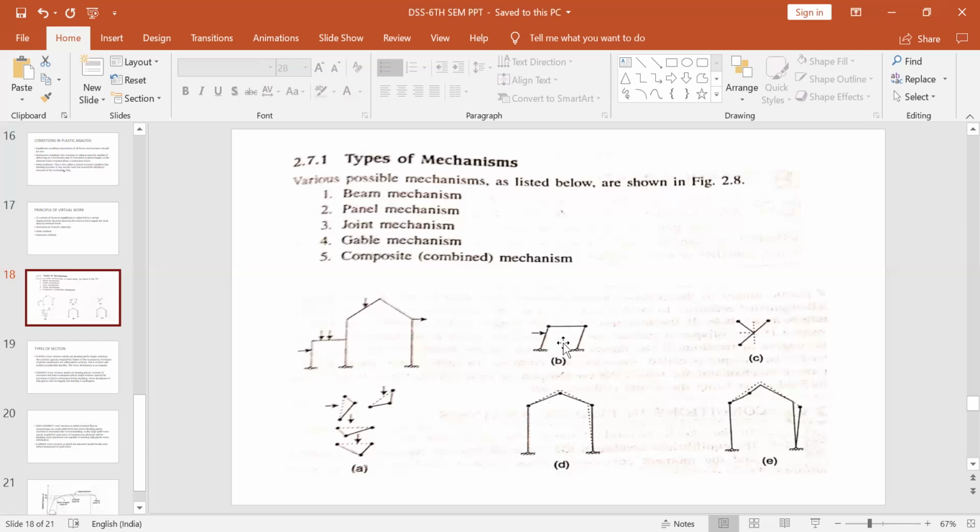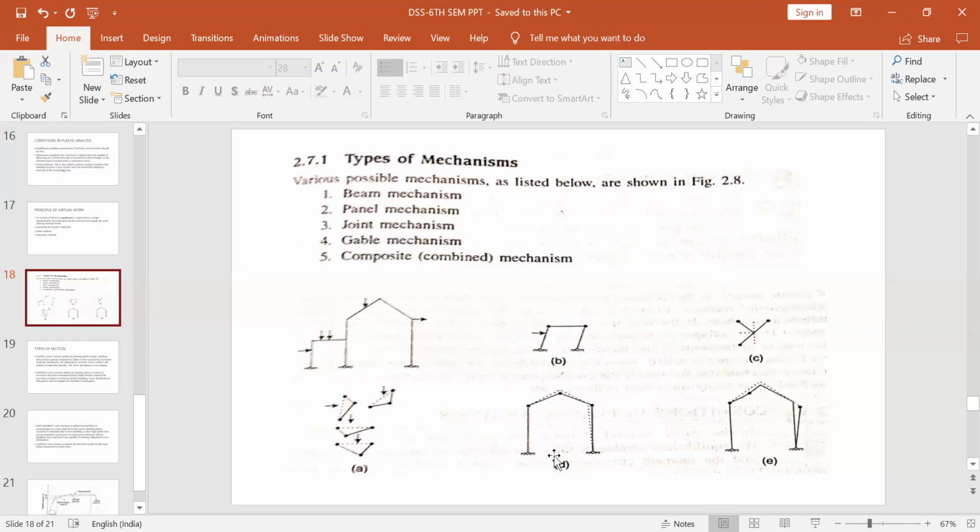Okay. Joint mechanism means combined beam and sway mechanism. That is the joint mechanism. It is also formed due to action of moment. The number of members at the joint should be more than 3. Wherever there is a joint and the number of members is more than 3, then this mechanism will be formed.